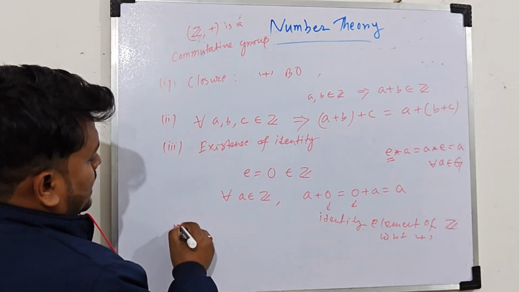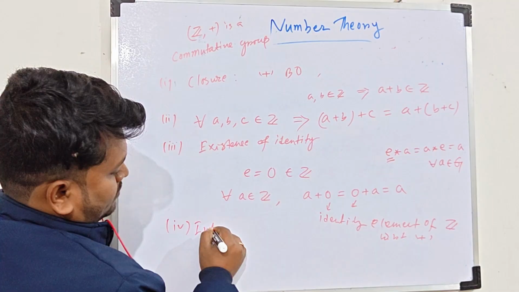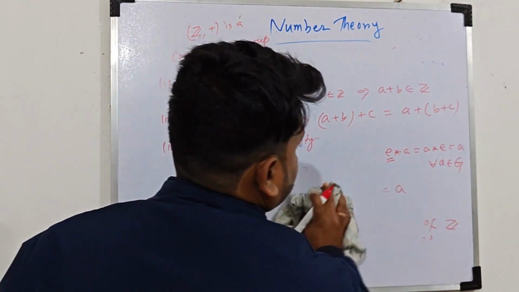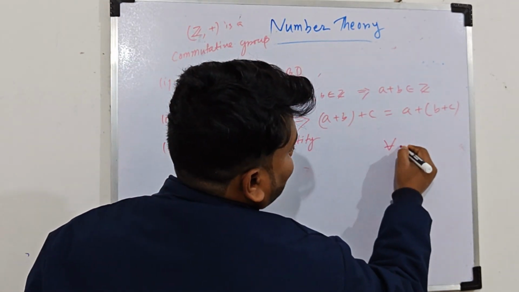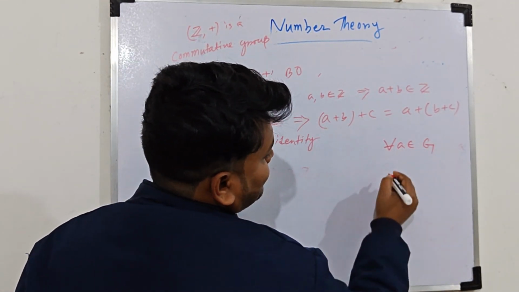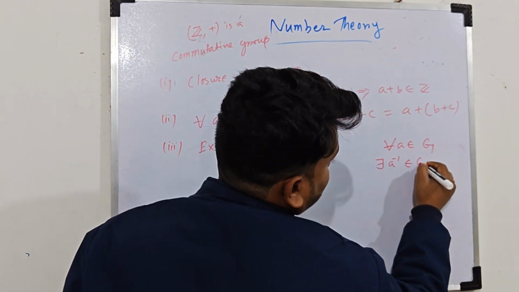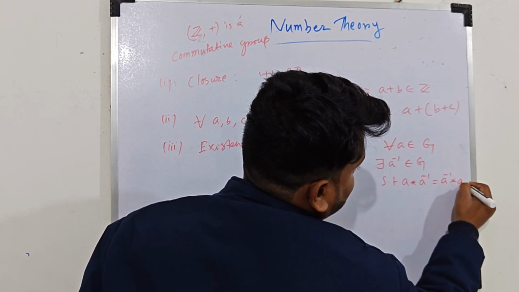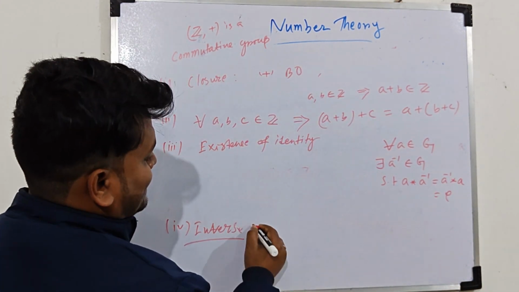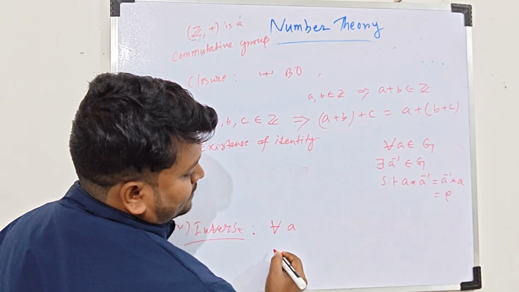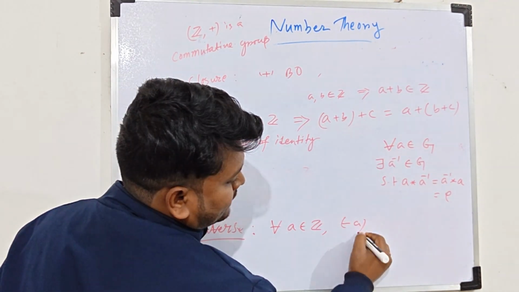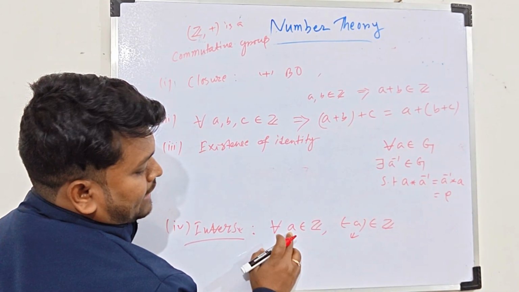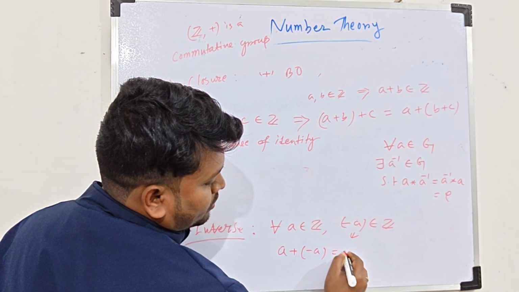Similarly, existence of inverse. Inverse element means for all a belonging to a set G, there exists a inverse belonging to G such that a star a inverse equals a inverse star a, which is the identity element. So in this case, for any a belonging to Z, minus a also belongs to Z, and this will be the inverse element for a, because a plus minus a will give you 0.